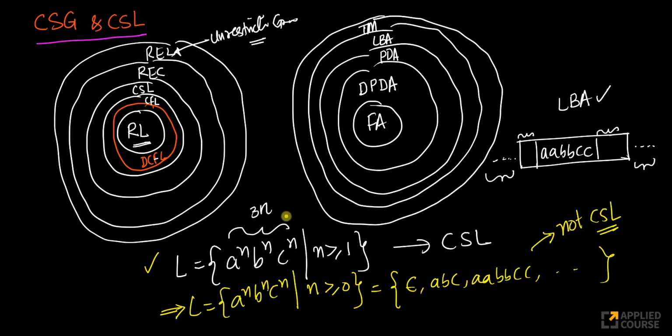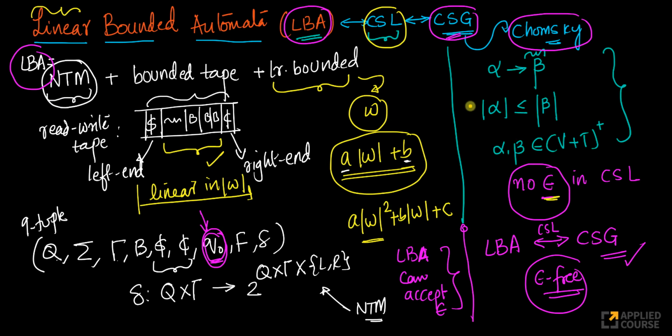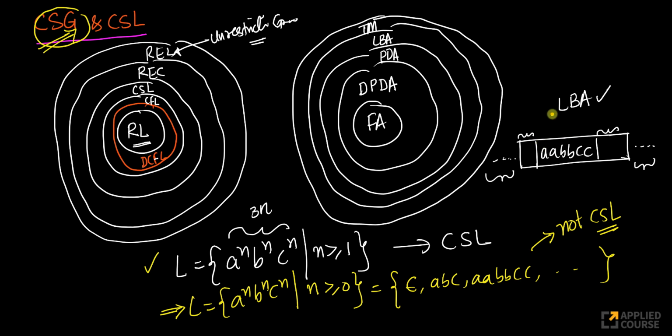Again, remember, if you want to determine whether a language is context sensitive or not, the easiest way to think about it is: is there a grammar which satisfies these rules? Can you construct a grammar that satisfies these rules? Or can you construct a linear bounded automata where you cannot use the infiniteness on this side and this side, and whatever length you are using here should be linear in terms of whatever input you are given. That's all there is, right?